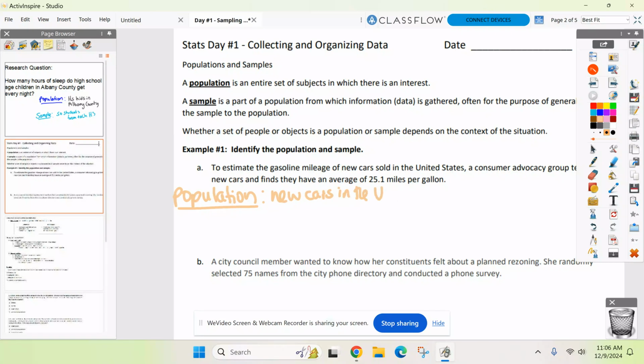It's not the what part. It's what's being tested on. And now we can all agree that's impossible. There are so many new cars that come out daily. So instead, I got to break that down into a smaller group, which is called my sample. So out of all these new cars, how many are we deciding to test? 845 new cars. The smaller part of that group.